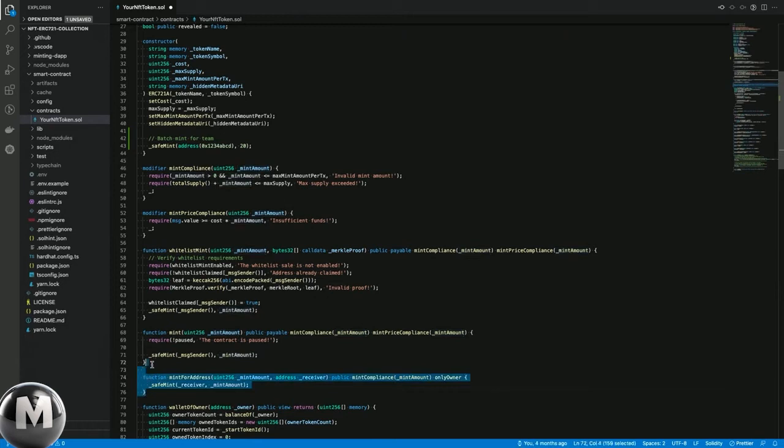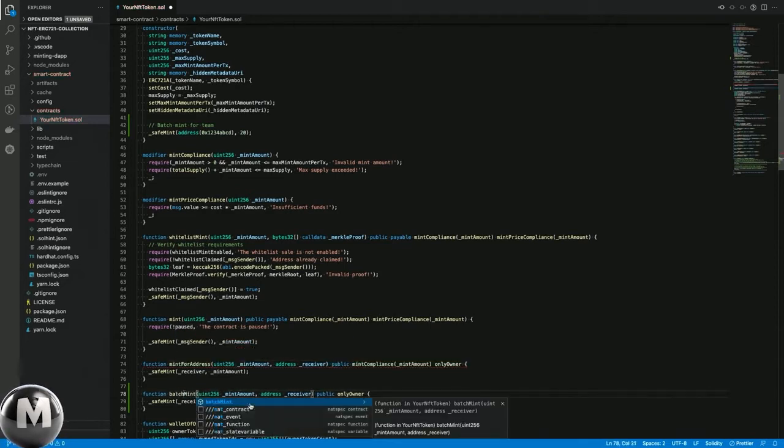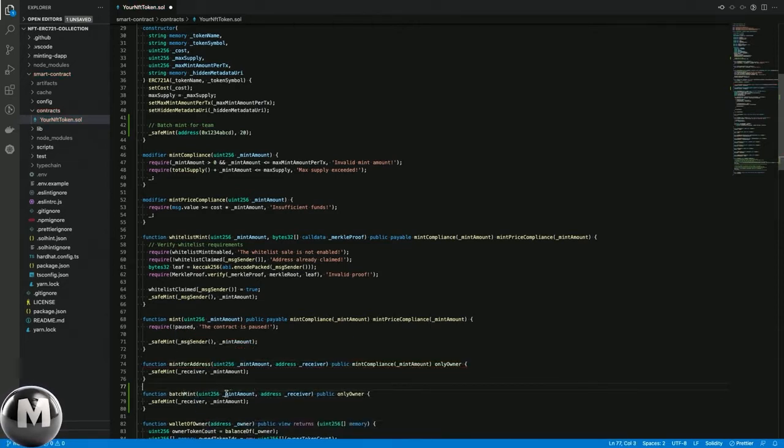So I'm gonna copy that, so we will have the original one as a reference. And first of all, I'm gonna take away the mint compliance modifier. Please pay attention not to remove the only owner, because this will ensure that nobody but the owner will be able to run the function. And I'm also gonna change the name to batch mint. Okay, the parameters are fine, so the mint amount and the receiver are absolutely fine. The body of the function, the instructions there are fine as well.